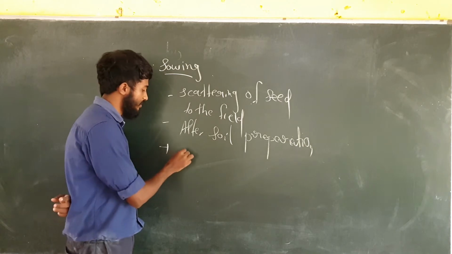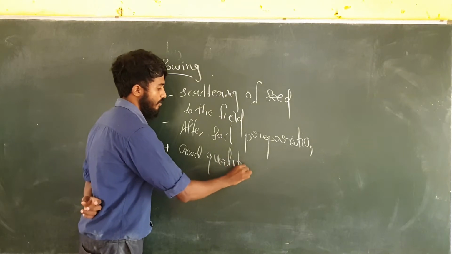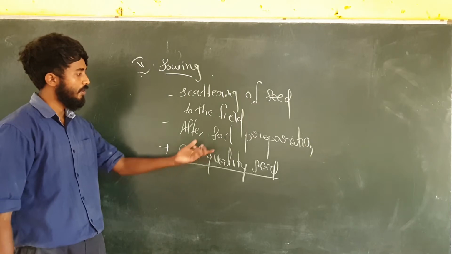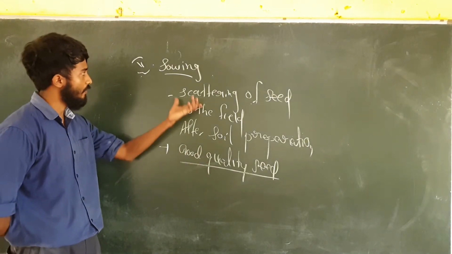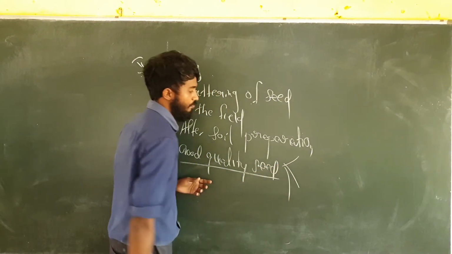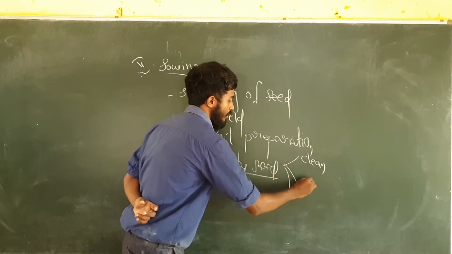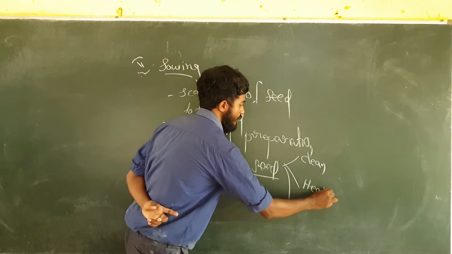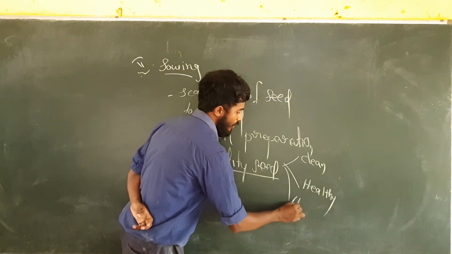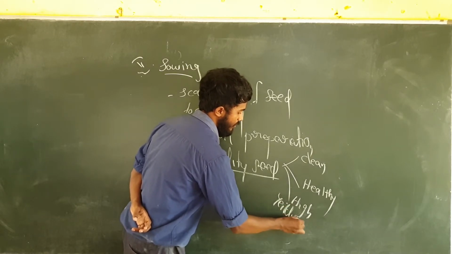So in this case, we are scattering seed. We should always use only good quality seed for sowing. Why should we use good quality seed? Because good quality seed is clean and healthy, and it has high yielding capacity.